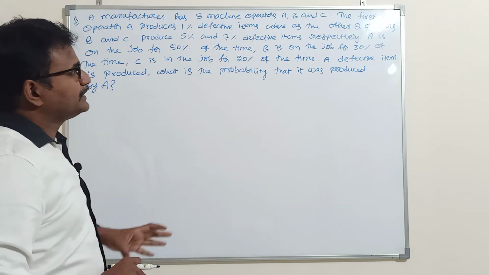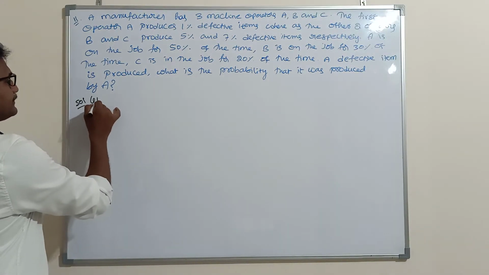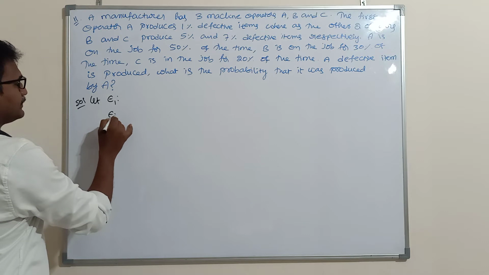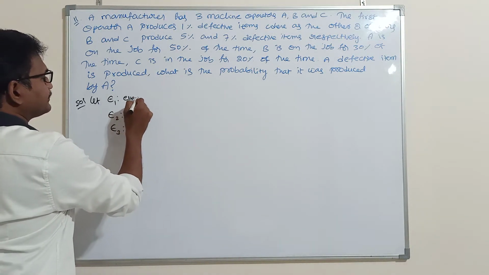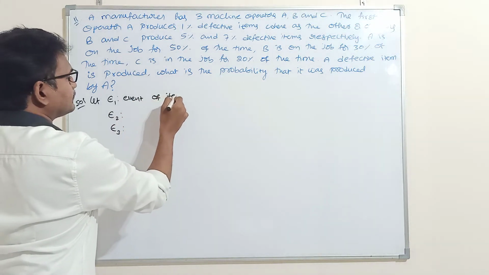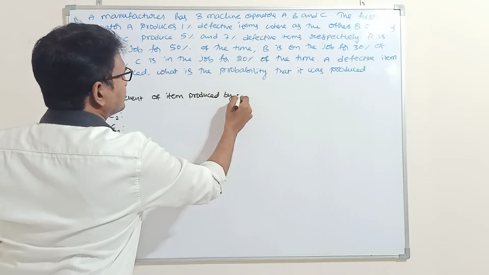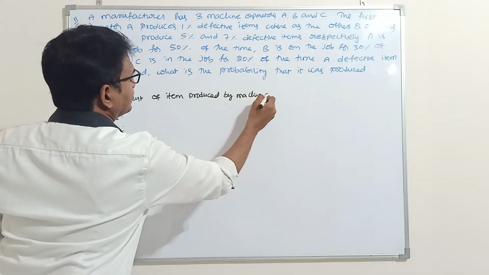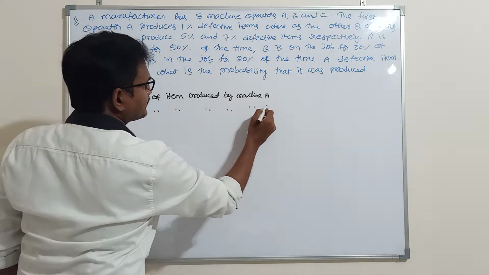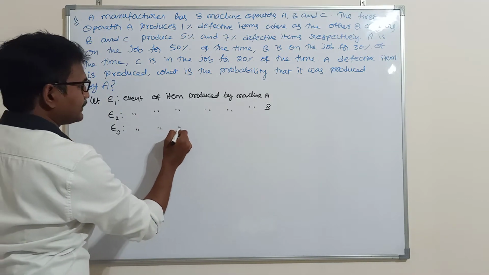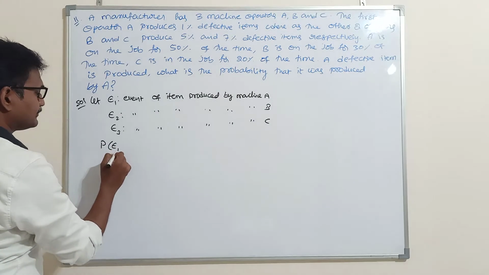So here total how many machines are there? 3 machines are there. So that's why we need to take 3 events. Let E1, E2, E3. E1 denotes event of item produced by machine A. Next, E2 is event of item produced by machine B. Next, E3 is event of item produced by machine C. Next, what is P of E1?